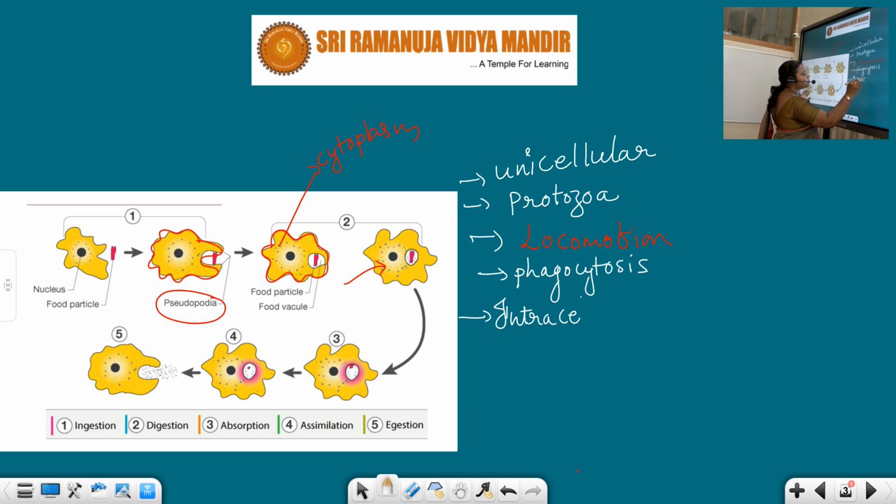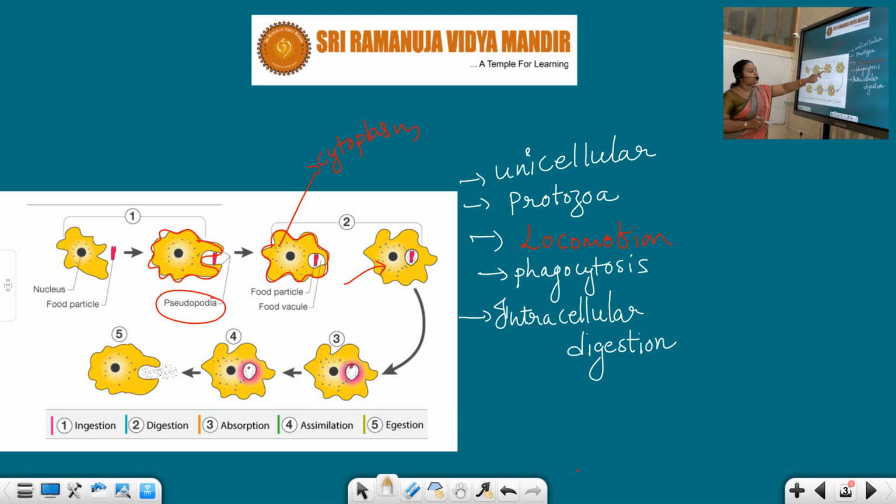Okay, here what is happening? This is the amoeba, and the red one is nothing but the food particle. As soon as our amoeba detects the prey in its surroundings, it immediately approaches the prey. Then slowly it extends its pseudopodia and encircles the food particle, and slowly it engulfs the food into its body. In the next step, a vacuole mixes with the food and forms a food vacuole.